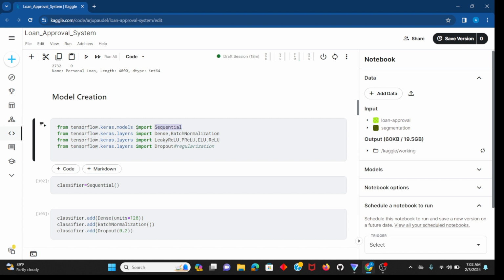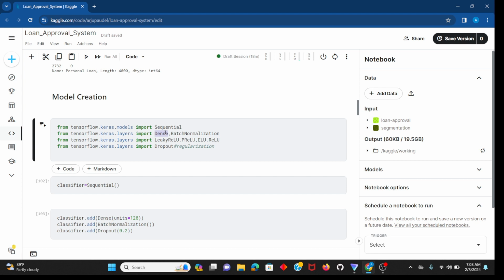From Keras, I'm importing the Sequential model. What does the Sequential model do? I'll explain later on. I'm also importing layers like the Dense layer and batch norm layer, and activation functions like LeakyReLU, PReLU, ELU and ReLU.